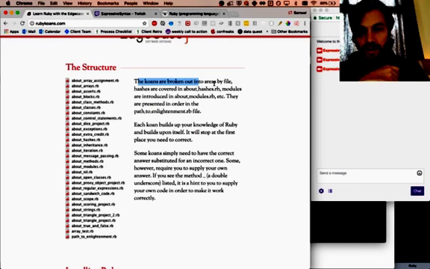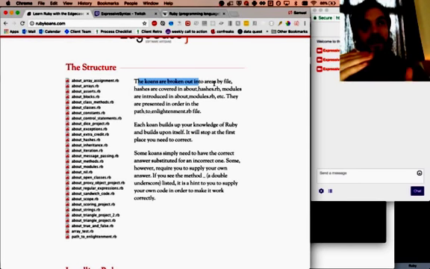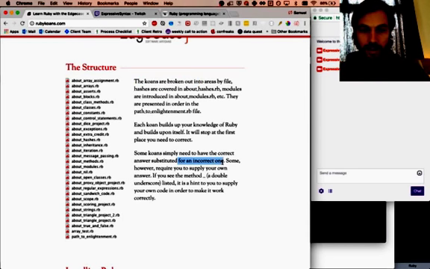Each Koan builds on your knowledge of Ruby and builds upon itself. It will stop at the first place you need to correct. Okay, so we'll correct one, and then the test will run to the next, and then we'll correct that, and then it'll go to the next one. I think that makes sense. Some Koans simply need to have the correct answer substituted for the incorrect one. Some, however, require you to supply your own answer. If you see a method, a double underscore listed, it is a hint to you to supply your own code in order to make it work correctly.